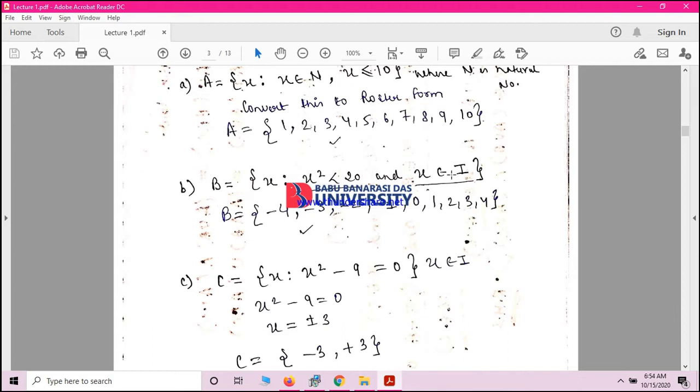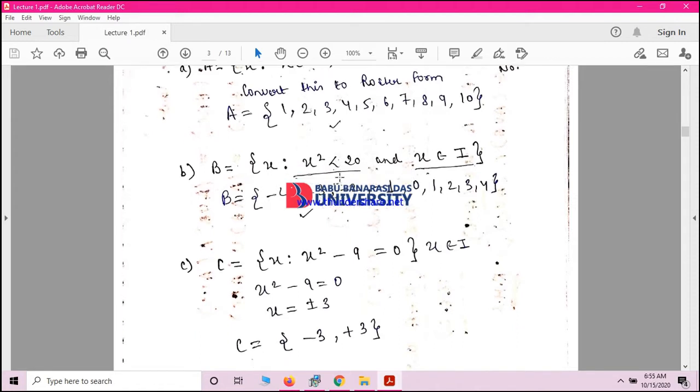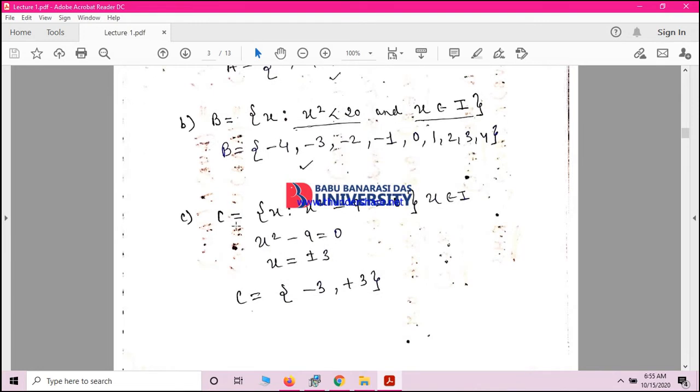Integer means negative numbers plus positive numbers. So just see all these numbers, when you square them they will give you a result less than 20. In the same way C is a set containing x. The condition is x square minus 9 is equal to 0, x is an integer, and when you solve this you will get plus 3 and minus 3.